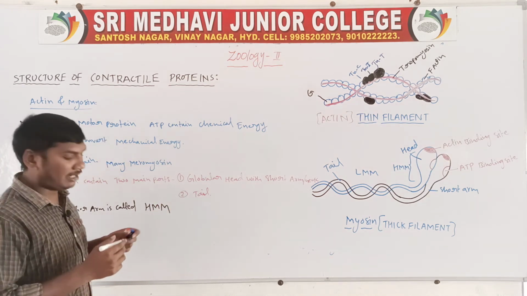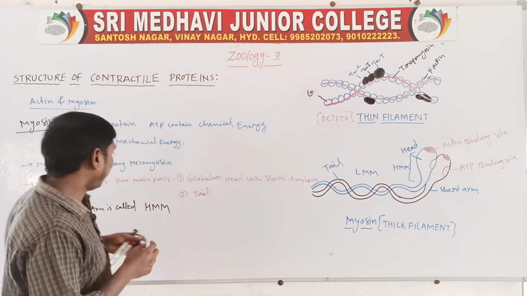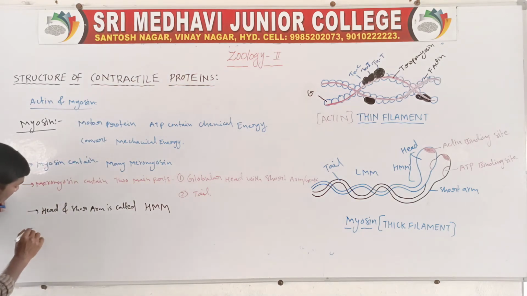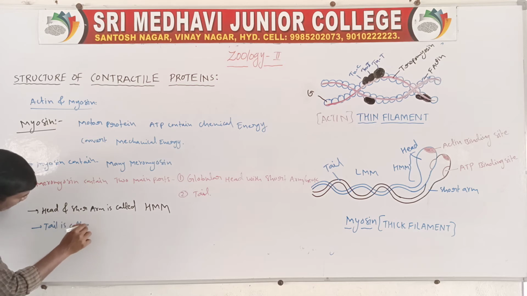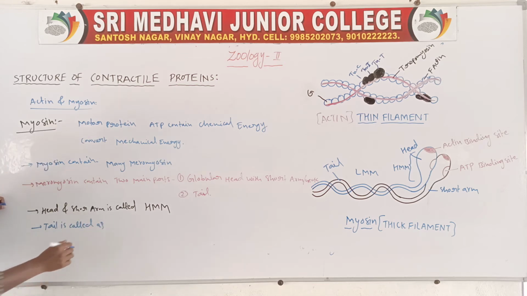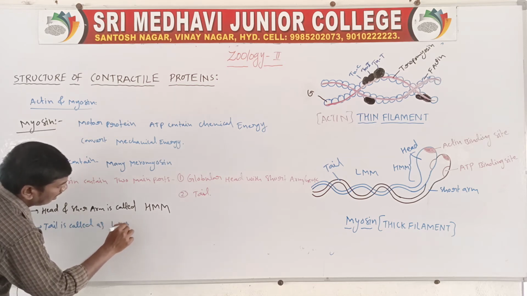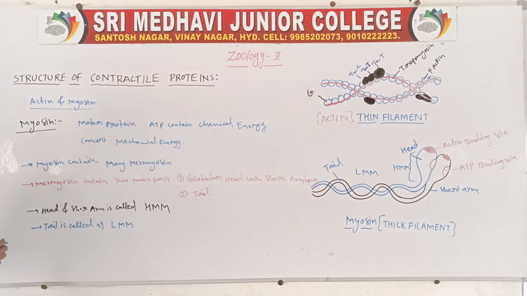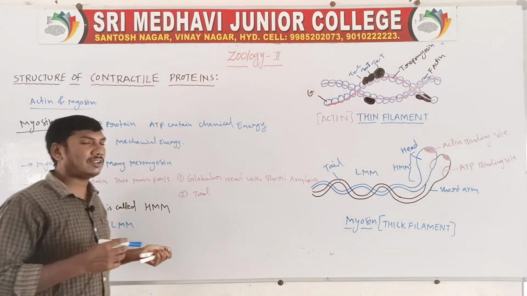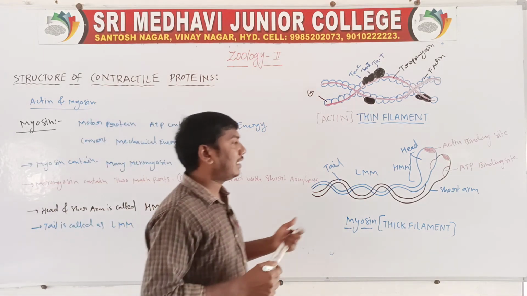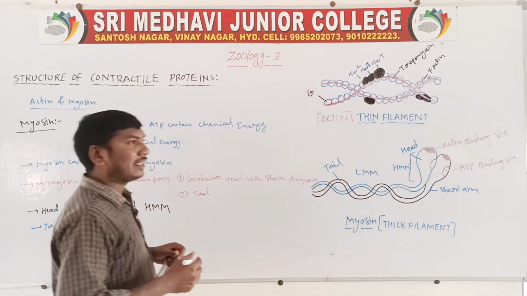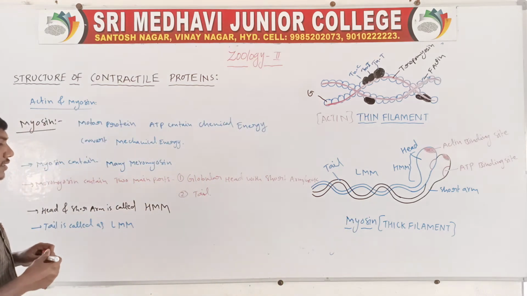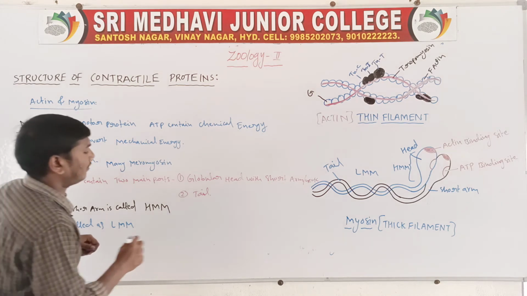HMM means heavy meromyosin. The tail is called light meromyosin. Next, the short arm is flexible.